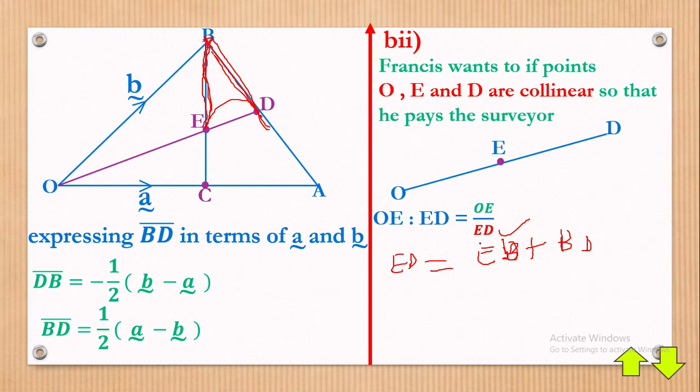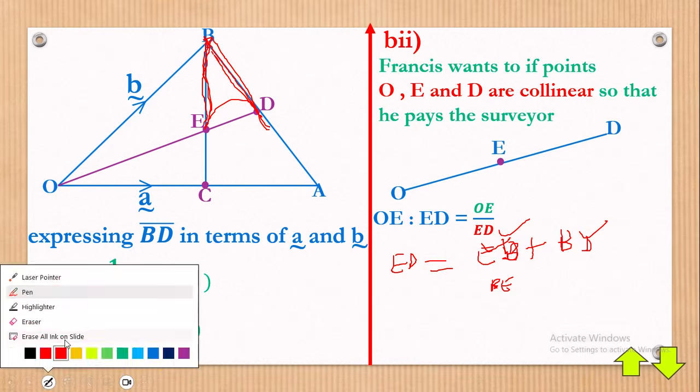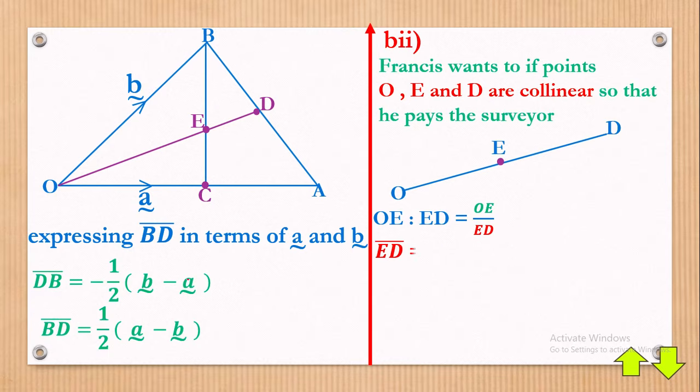Now do you have this? Do you have EB? Just ask, do you have EB anywhere? Yes. Now EB is the same as BE, which we calculated in the very start. Very good. Then we have BD. Yes, BD is just right here. So, just to remind you a little bit, we have BD and we have BE. So we have those ones already found. So ED is equal to EB plus BD. So let's see how we can get those ones there.